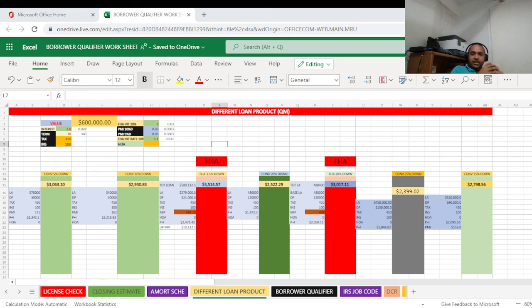Now, if you take the conventional loan, what happens? They are going to look more at the borrower and less at the property. That is the really good thing about why people go with the conventional loan. The private mortgage insurance is just some bucks. What I mean by that: let's say your credit score is 750 as a borrower. In that case, maybe you have to pay another $120 or $110 extra because you're not paying 20% down payment. So the conventional is always best, and we go by the